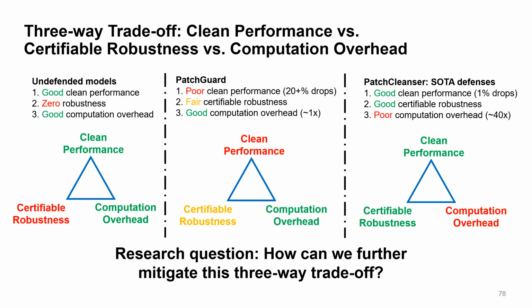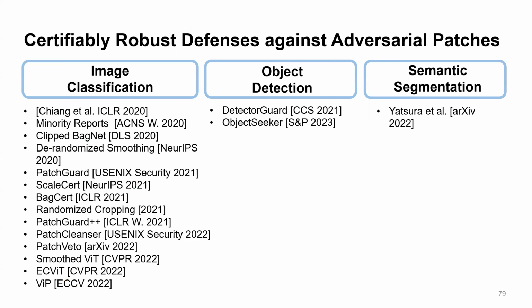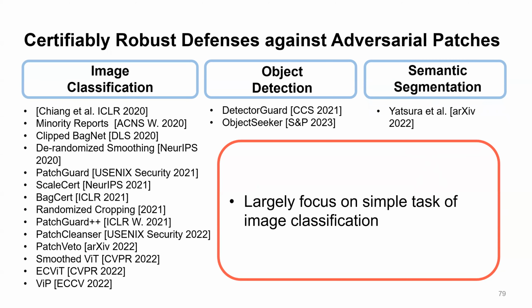Another limitation we find is most defenses are working on the simplest task of image classification. However, many perception applications are using more complex tasks like object detection, semantic segmentation, and many other different perception tasks. Our group has made some early efforts and proposed the only 2 certifiably robust algorithms for object detection. Feel free to check it out if you're interested. And we hope there will be more people working on these more challenging problems.